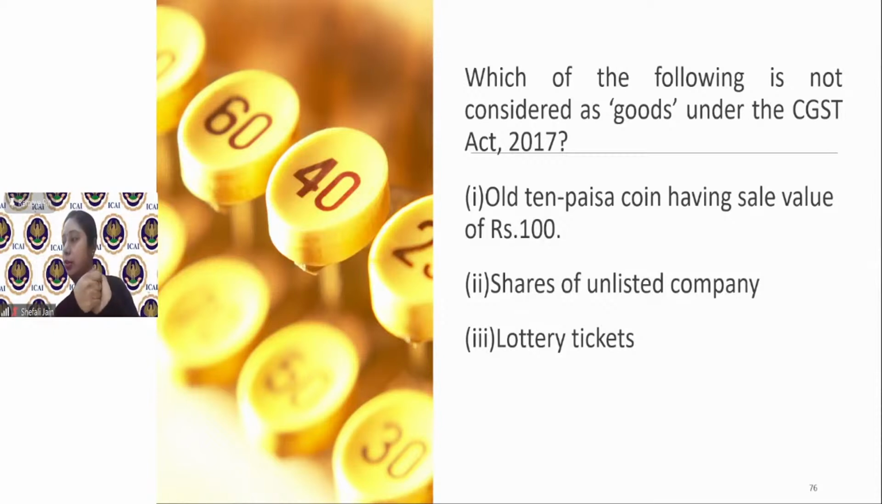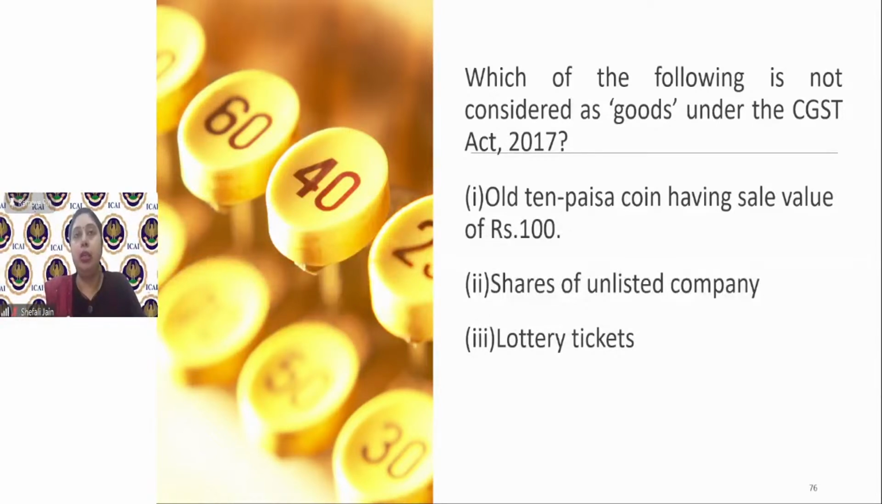I'm waiting for answers. Okay, Jaspreet is saying he matched his answers. Good, Jaspreet, that you matched all your answers. Now, these are the three transactions which are given to you. Let's say lottery tickets have been sold, shares of unlisted companies are there, and old 10 paisa coin is there. Which of these are considered as goods and which are not considered as goods? When we did the definition of goods, goods means any immovable property. Oh, sorry, any movable property. So it is a movable property.